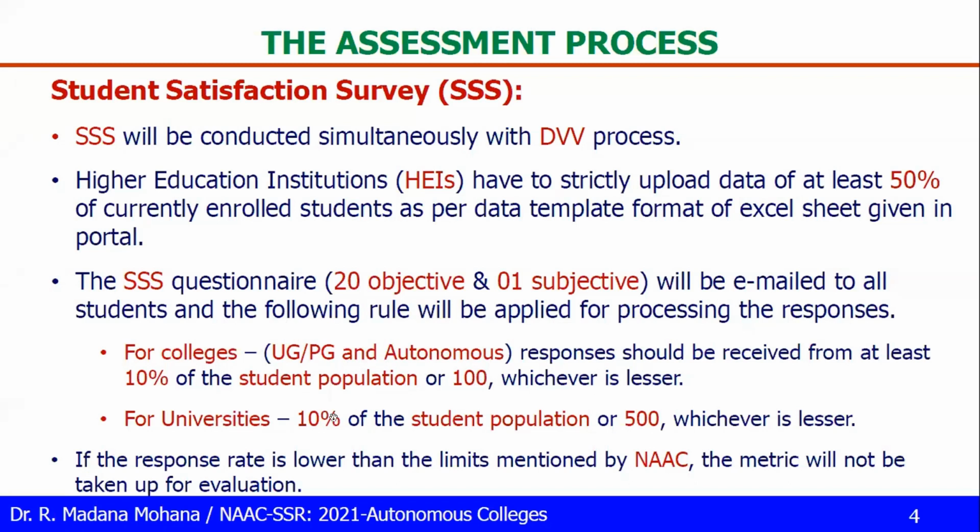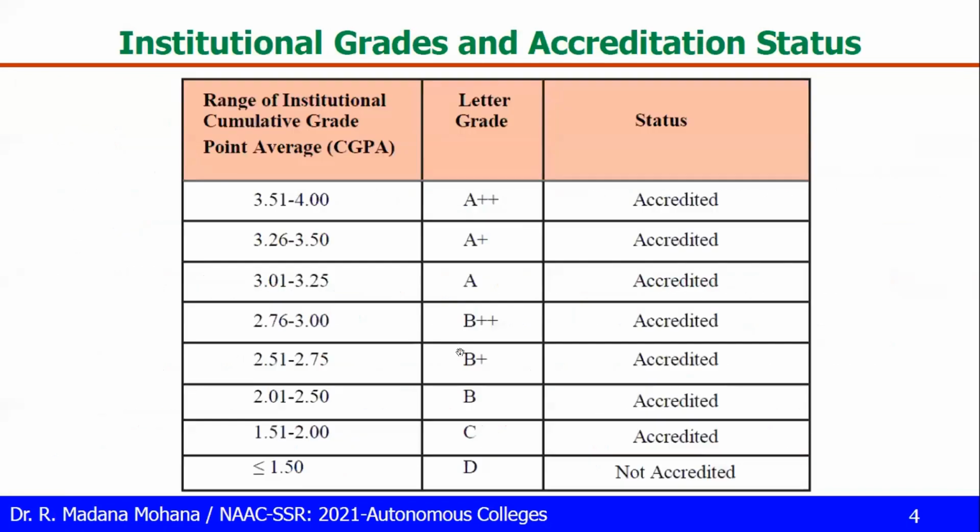Then for universities, 10% of the student population or 500, whichever is lesser. So this percentage or this number of student responses should be submitted. That is the minimum qualifying factor. If the response rate is lower than the limits mentioned by NAAC, the metric will not be taken up for evaluation. For affiliated colleges, the weightage for the student satisfaction survey is 60. Then for autonomous universities, the weightage is 50. So it is separately evaluated based on the student response.